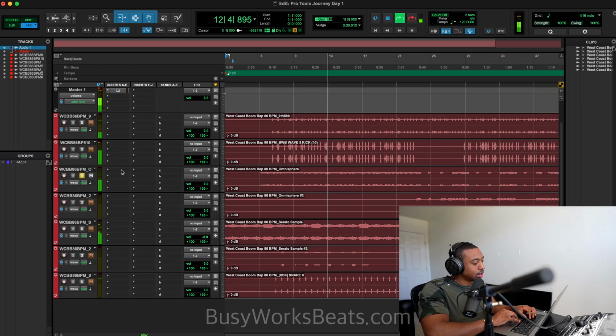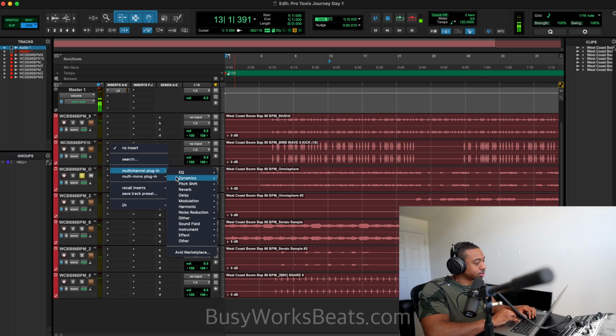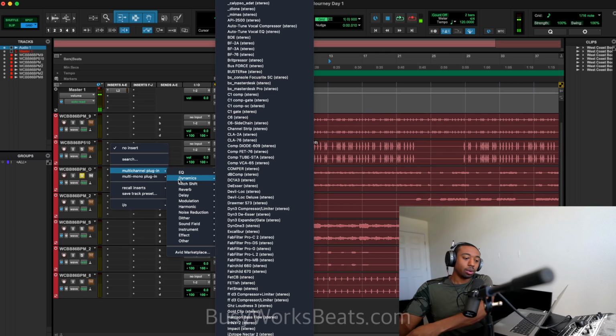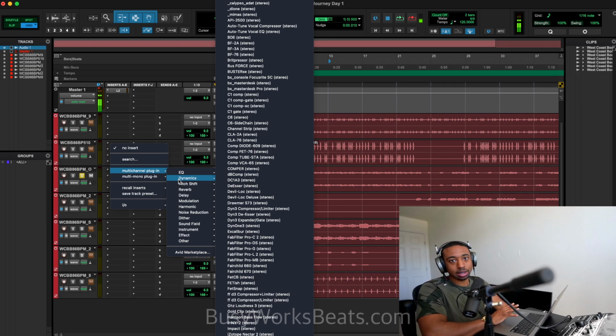So first thing I'm gonna do is add a compressor. So if you don't know how to mix, the basics are just compression, EQ, that's simple. Because you're shaping tone and the dynamics of a sound. That's basically all you have to do for any sound. Once you start getting complicated in the saturation and delays and reverb and all that, that's more of a creative approach. But the basics are just compression, EQ. So whenever you're stuck, just compression, EQ.